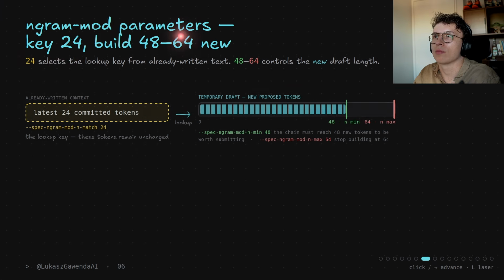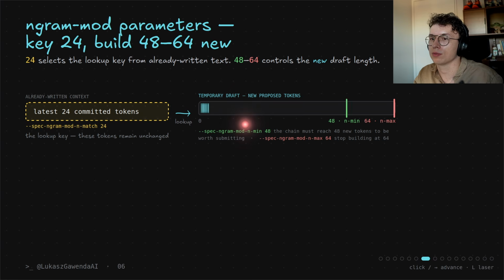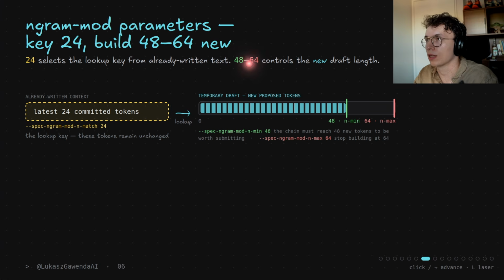So we have ngram-mod with 24 key, and we want to build 48 to 64 tokens new. So the 24 tokens are the latest tokens already written by the model. They remain unchanged and are only used as a lookup key. Then we do the lookup, and if the memory recalls the next token, that token enters the temporary draft and the window moves forward and the process repeats as we said. And the chain must be built up to 48. This is a parameter value. And then the maximum is 64.